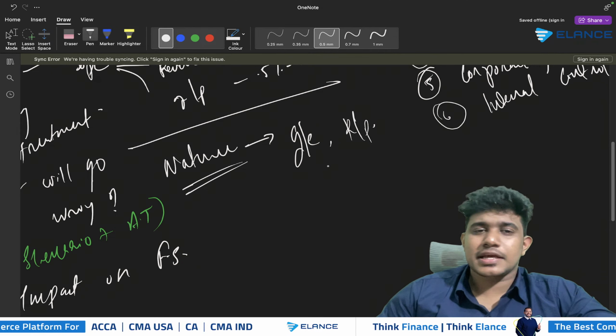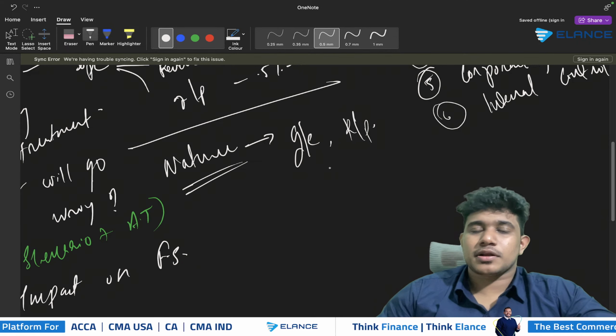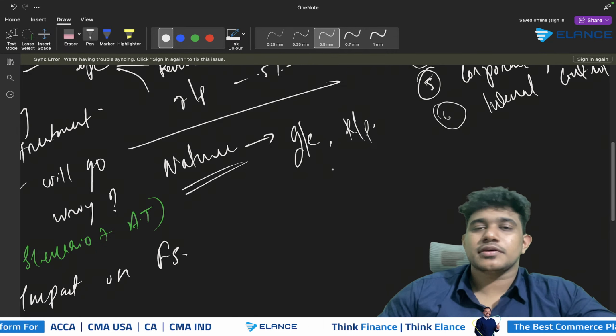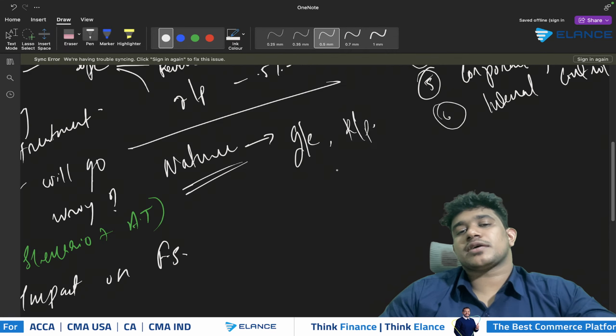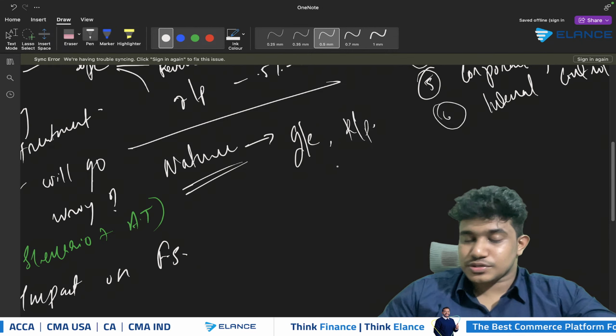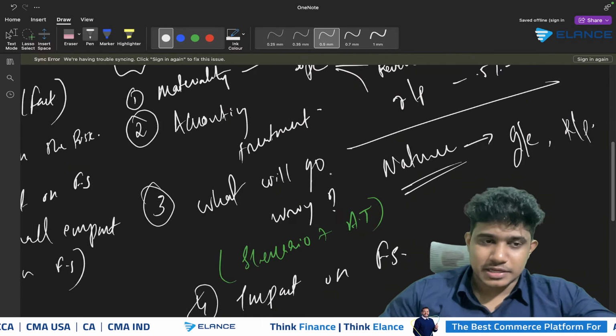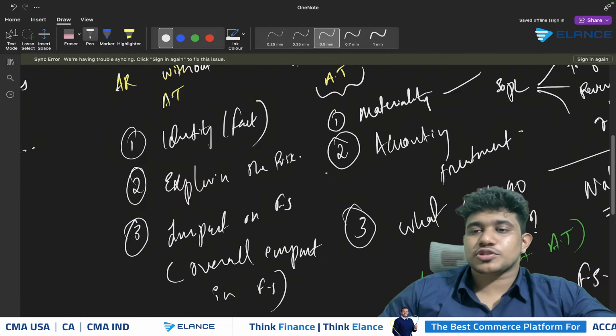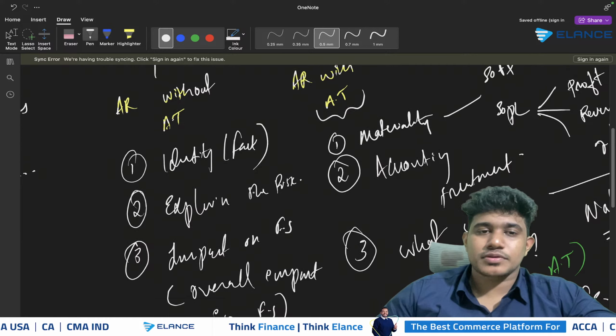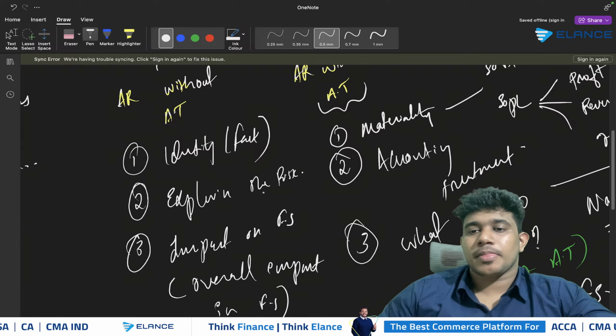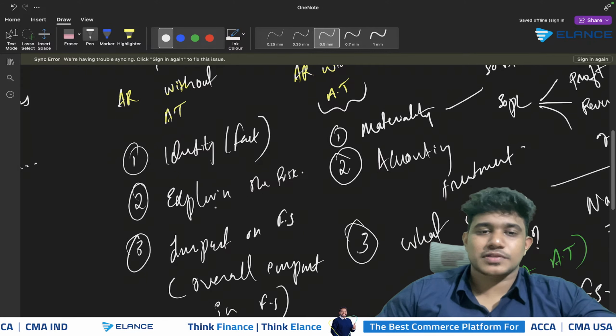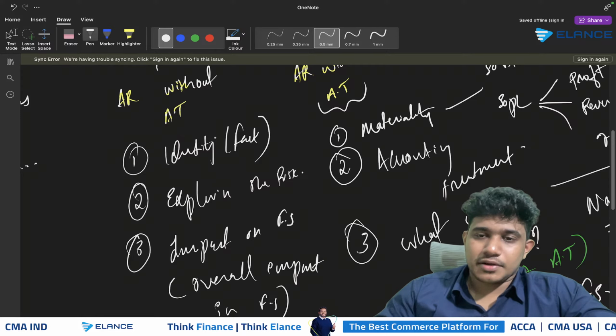However, if there is any other fundamental disclosure, or any other transaction based on the company's nature that affects a user's decision, that should also be considered as material. Then there is also the possibility of getting questions based on audit risk without accounting treatment. If you get such a question, you need to identify the risk.